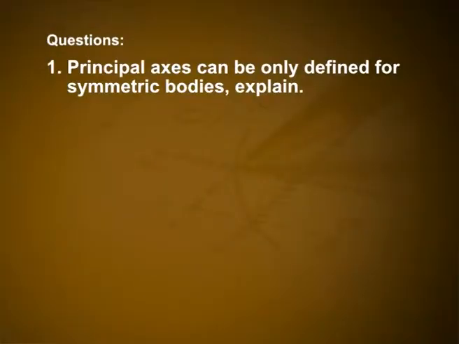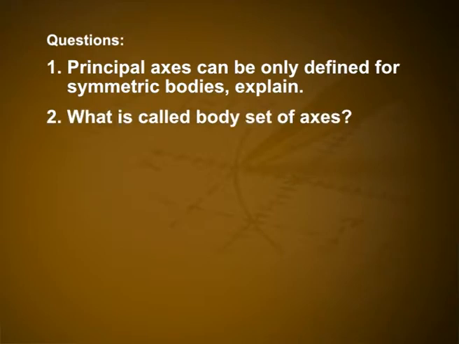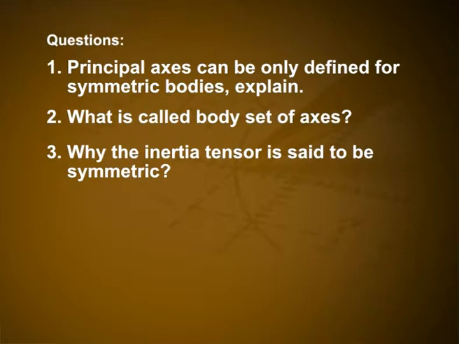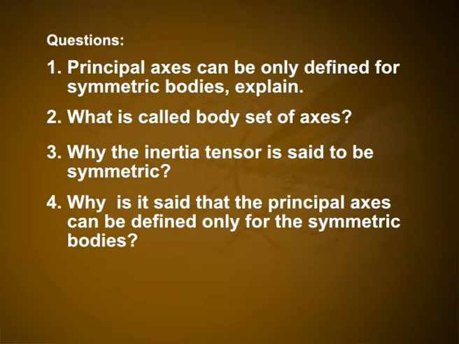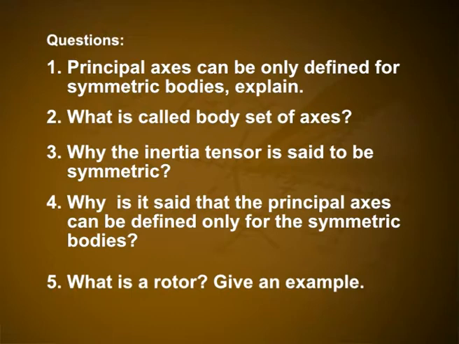Now you can try to answer the following questions. First one, principal axis can be only defined for symmetric bodies. Explain. Second one, what is called body set of axes? Third one, why is the inertia tensor said to be symmetric? Fourth one, why is it said that the principal axis can be defined only for symmetric bodies? Fifth one, what is a rotor? Give an example.